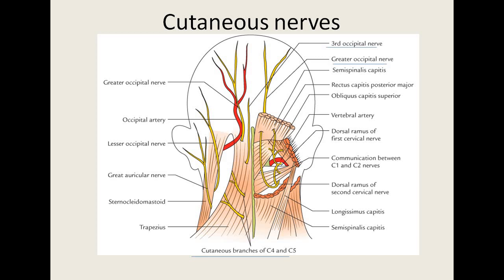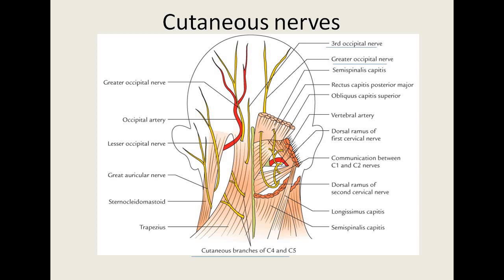It only supplies the 4 suboccipital groups of muscle. So C1 does not have any cutaneous innervation. This you should remember. The cutaneous nerves are derived from the medial branches of the dorsal rami of the 2nd, 3rd and 4th cervical nerves. So no cutaneous nerve supply is present for the first cervical nerve.